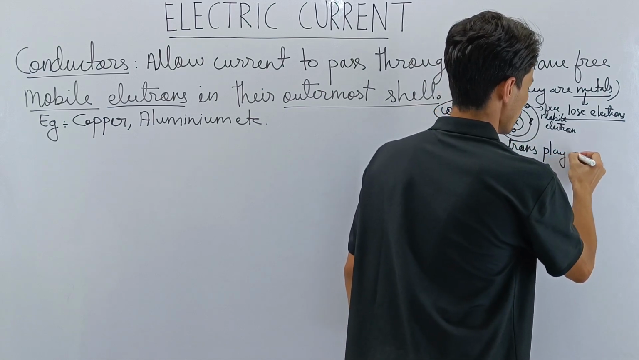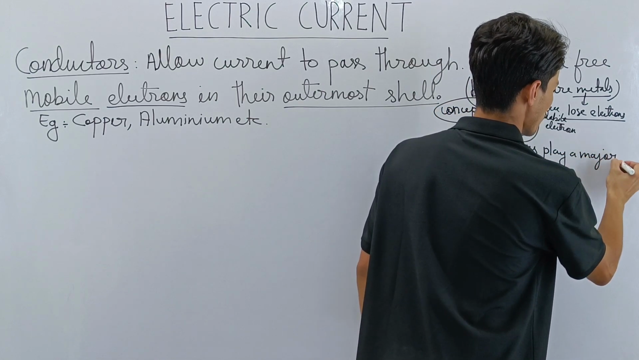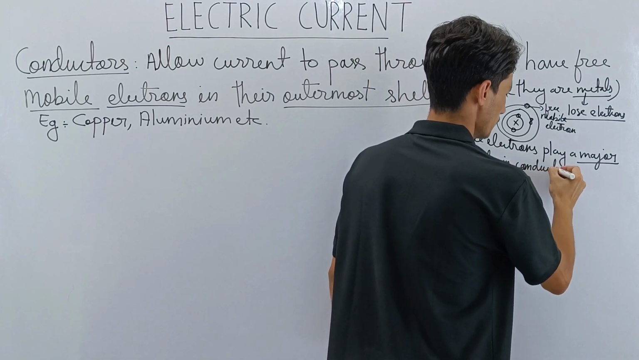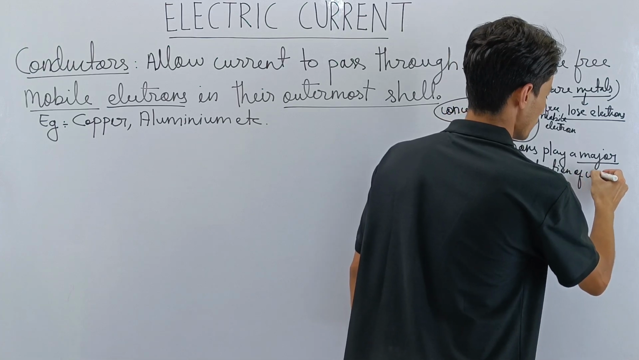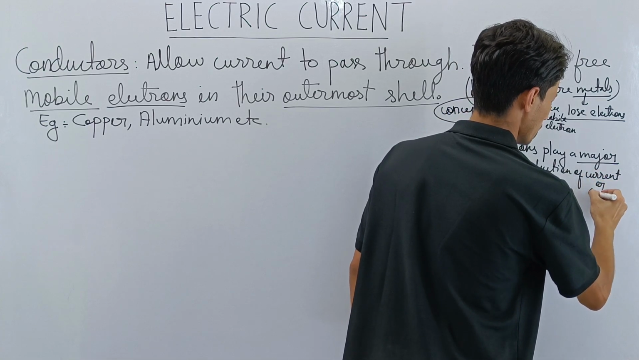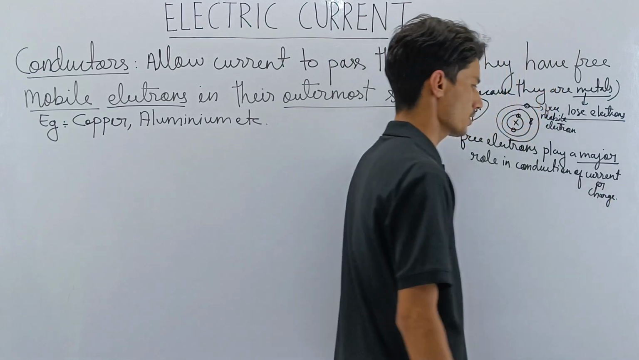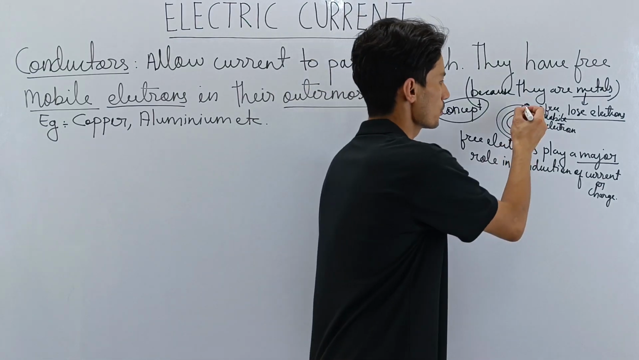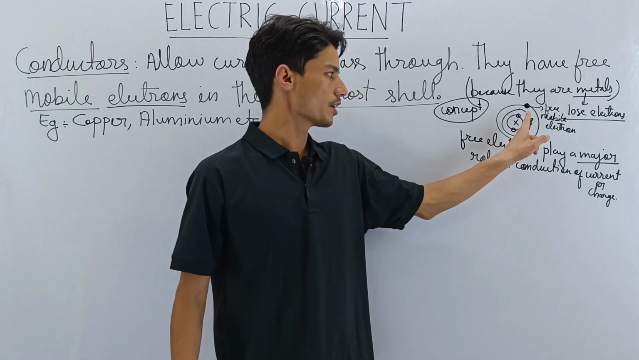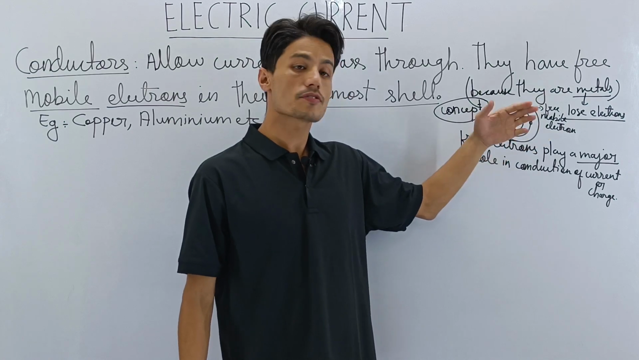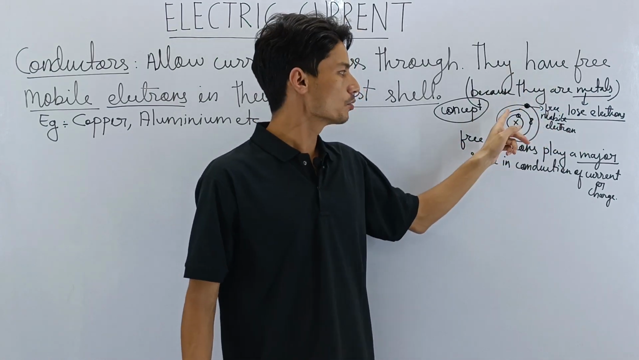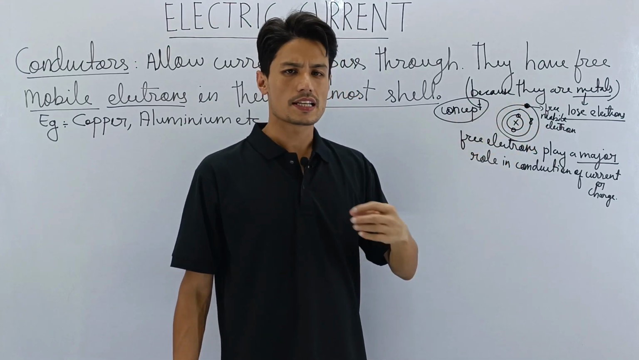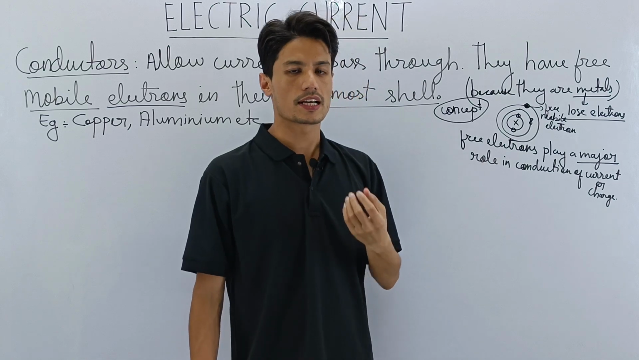play a major role, I'll just write major role and underline this, in conduction of current or charge, they are same. So the free electrons will play a major role in conduction of current, remember. So this free electron becomes very, very important. Metals have this free electron, and it is free to move, so it will move, and the movement of this free electron is what actually constitutes current.